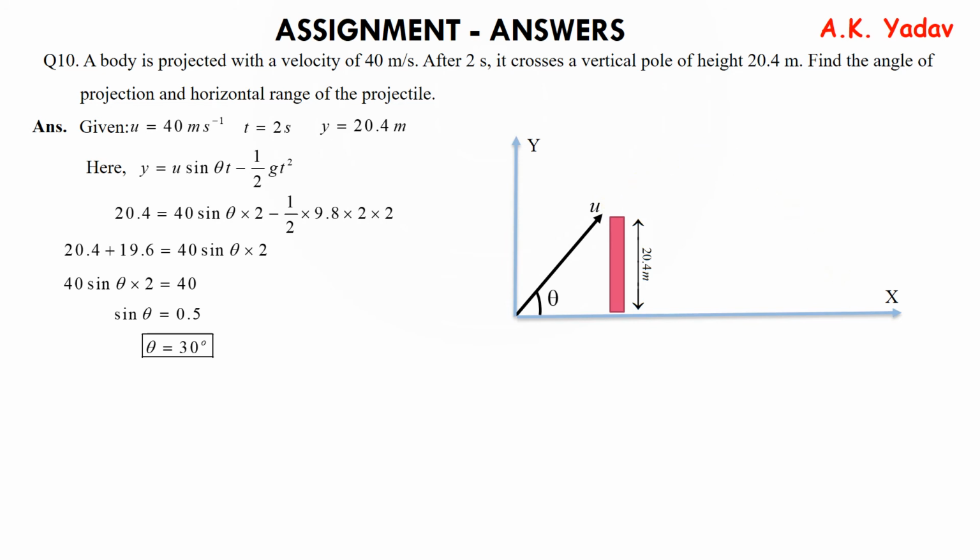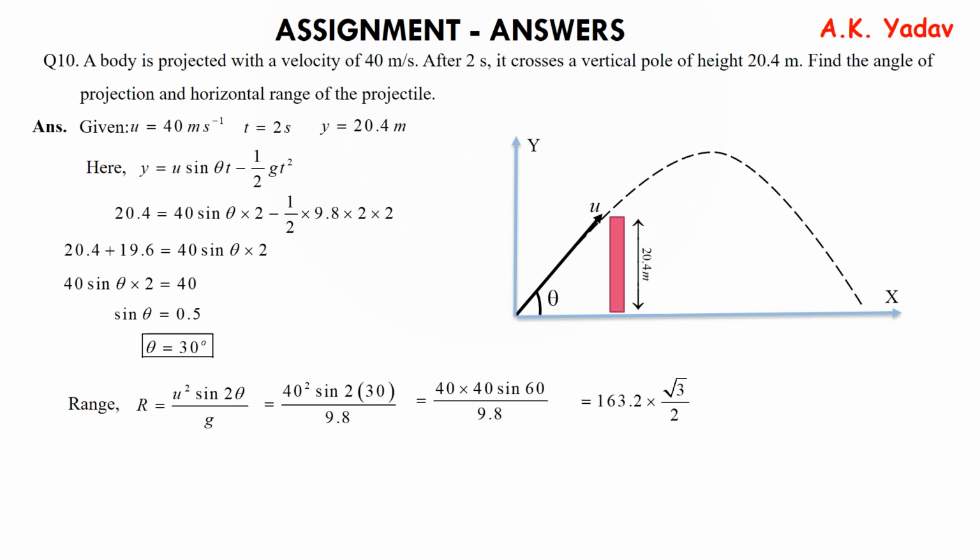Okay, the ball is following the parabolic path. So the range is R = u² sin 2θ / g. We put the values of u, θ and g and solve to get the range is equal to 141.39 meters, or we can say R is equal to 141.4 meters.